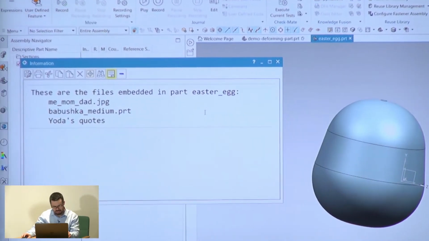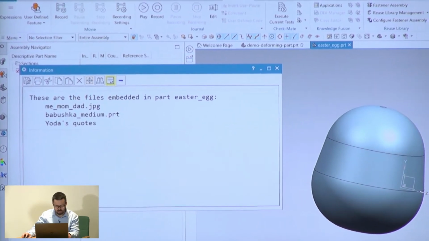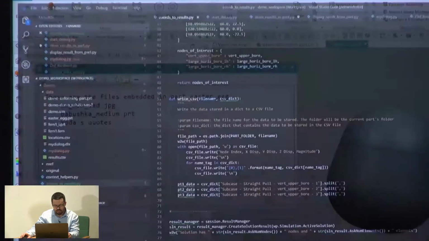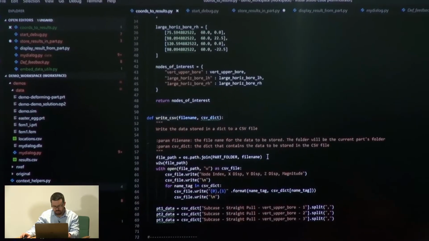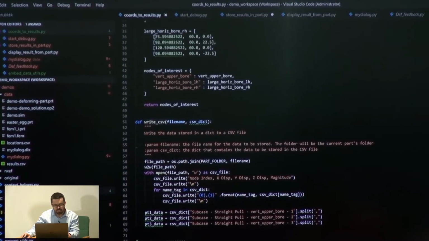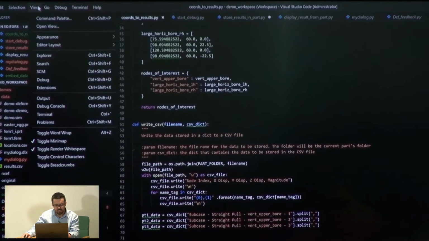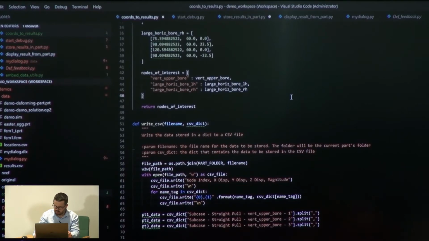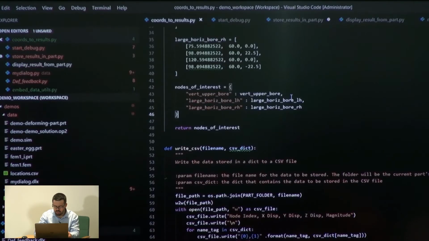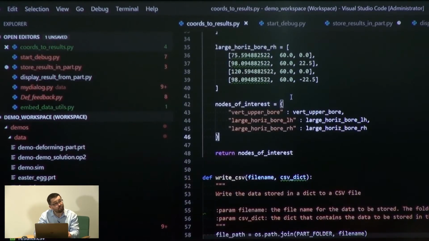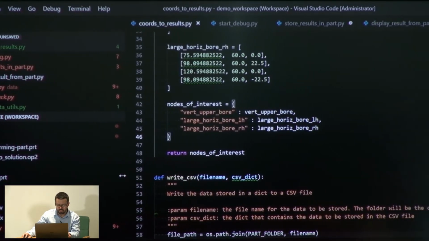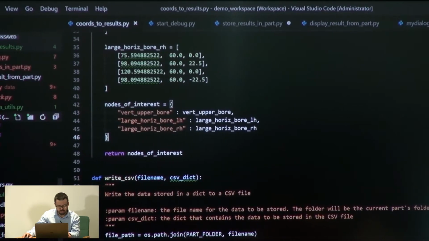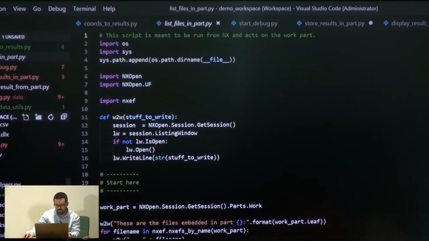So let's go see what the code looks like here. And this is really bugging me in terms of size, so I'm going to try to change the appearance. Is that better? Yeah, I think it's going to look a bit better. So let me bring up that file that I just ran.